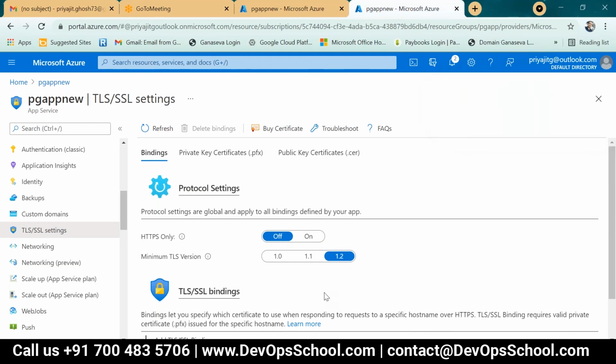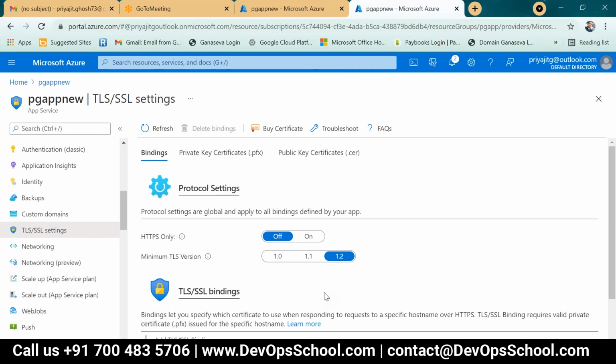And then this private key and public key. Let's say I created a private key that is required for the server and a public key which is for the client, right? Client certificate, yes. I have both PFX and certificate. Okay, and then I have to upload it where actually?